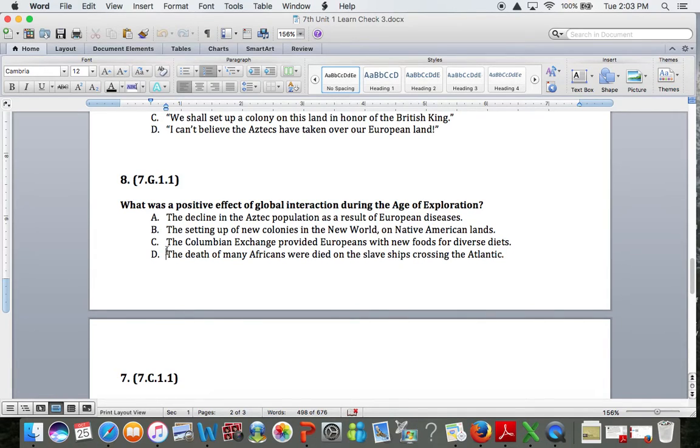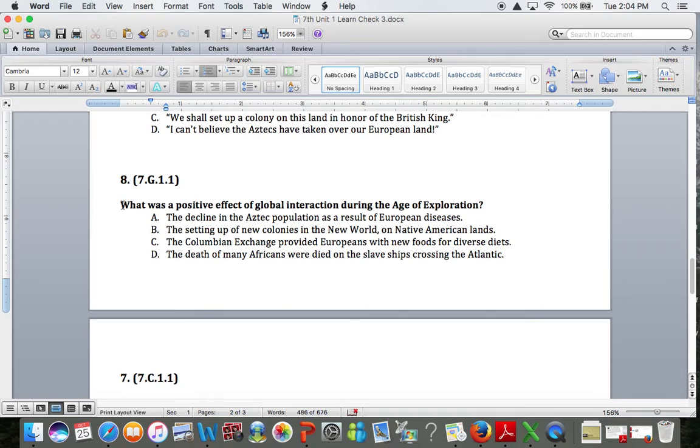The death of many Africans. I'm going to pause there. I'm looking for something positive. Answer choice D is referring to something negative. So D is incorrect. I'm looking for a positive effect. So now let's just look at these two choices, B and C. B and C could potentially both be correct. So it's my job, the test taker, to figure out what the best answer choice is.